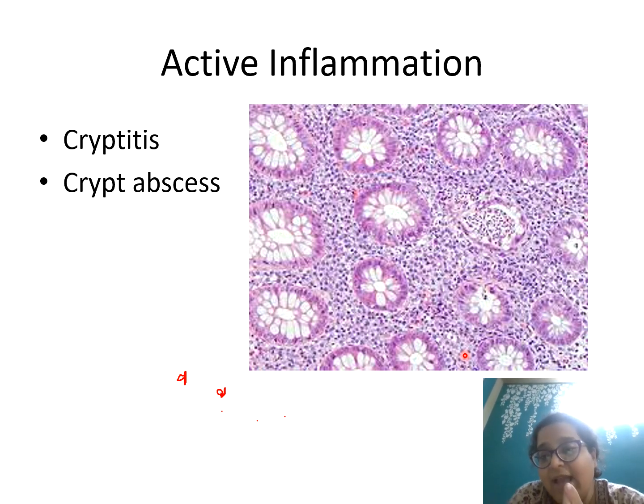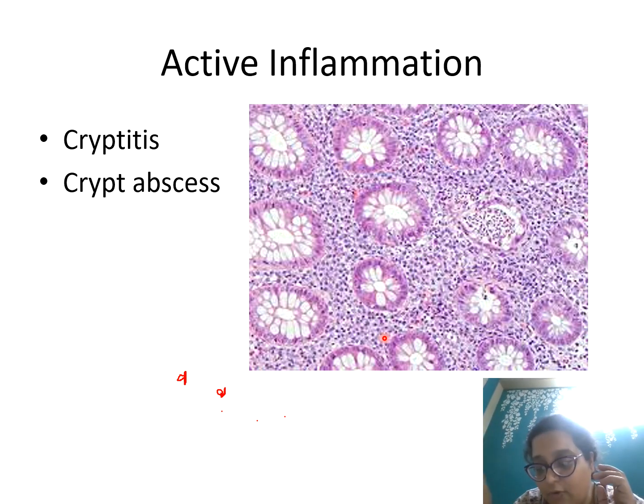So neutrophilic abscess means this thing, a neutrophilic abscess in the crypt lumen, and cryptitis have a very good level of evidence, like a 90 to 95% corroboration with ulcerative colitis or IBDs. But presence of neutrophils in the lamina propria, as per the European guidelines or the RC path, even if you are not getting this, or neutrophilic cryptitis, but you get neutrophils in the lamina, you label it as IBD.